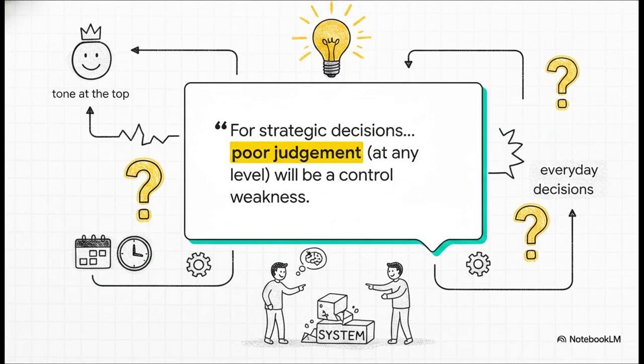And here is an absolute golden exam tip for you. When you're sitting there reading a case study and something goes terribly, terribly wrong, always look at the human element. For strategic decisions, controls are often going to be based on subjective judgment. And you know what? Poor judgment at literally any level is a massive control weakness. Often, a total breakdown doesn't come from some random computer glitch. It stems directly from poor subjective judgment by management. Internal control isn't just a dusty manual of rules. It relies so heavily on the tone at the top and the everyday choices that actual people make.